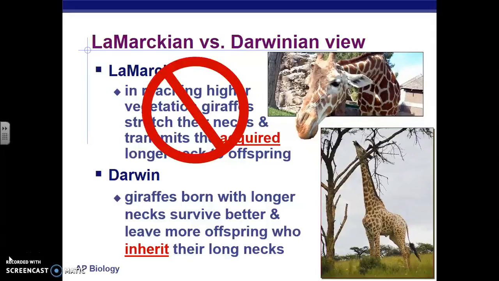As a result, those that have the traits that are most beneficial to the environment will outcompete, outsurvive, and outreproduce those that do not have the traits that are beneficial to the environment. As a result, many of the traits that are beneficial to the environment will get passed on to offspring, where those that are not will not.